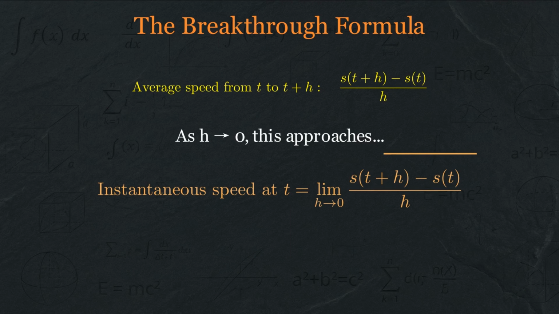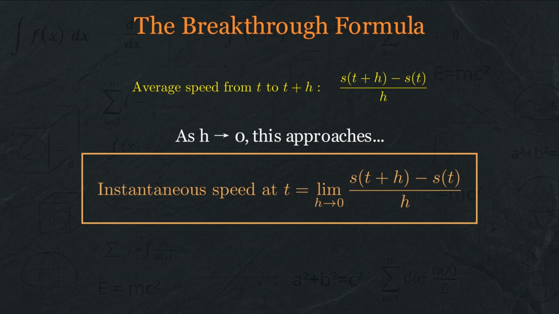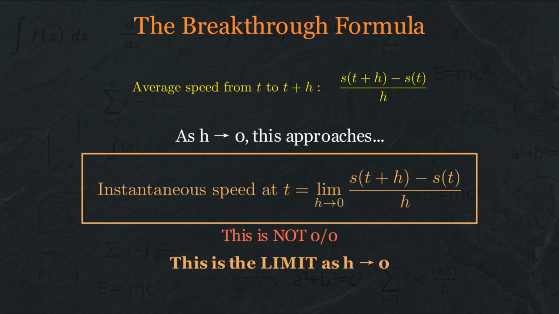And this is the breakthrough. We don't set h equal to 0. That still gives us 0 over 0, which is meaningless. Instead, we ask, what value is the average speed approaching as h gets closer and closer to 0? This is not 0 over 0. This is the limit as h approaches 0. The value that the average speeds are tending toward without h ever actually reaching 0.